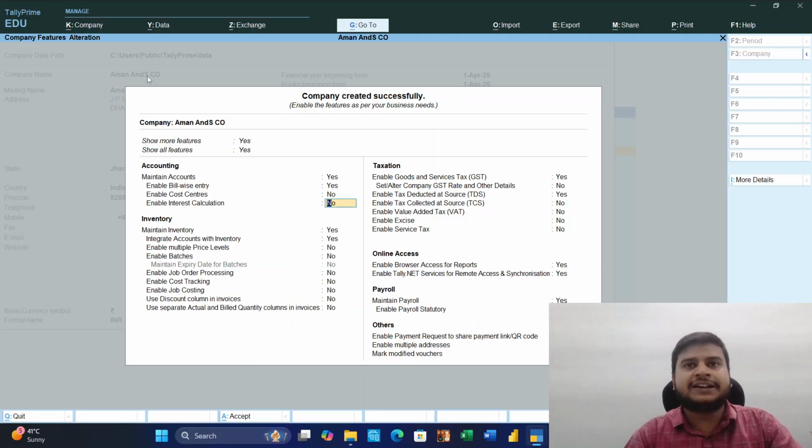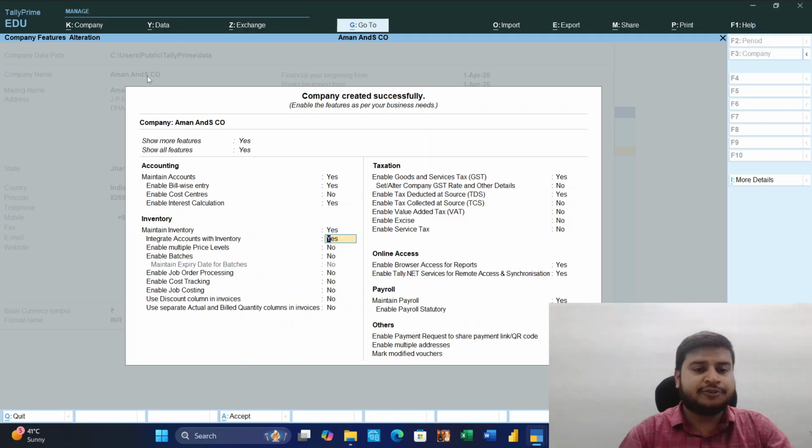When we want to pay debtors and the debtor is charging any interest, then in the ledger, when we create a ledger, we'll put the interest rate. So I will enable the interest calculation, yes. And same for the creditor also, when we want to pay the creditor, then we can calculate the interest, how much amount we paid to the creditor.